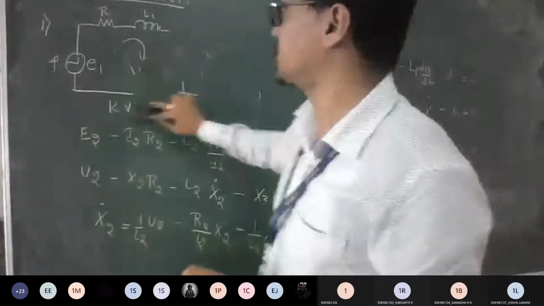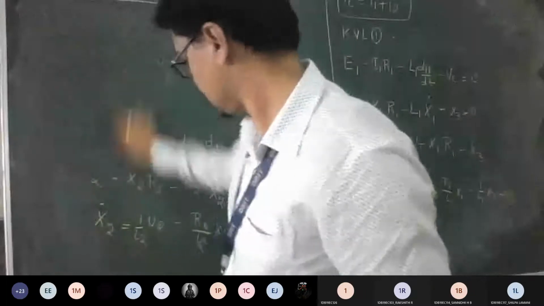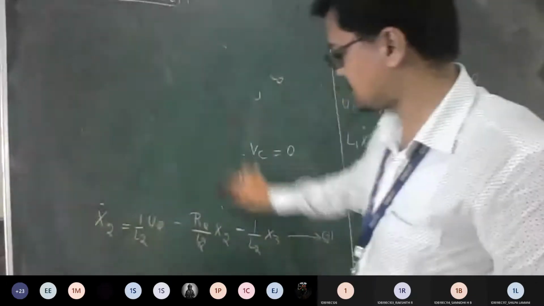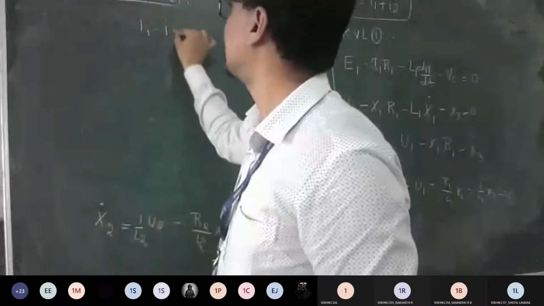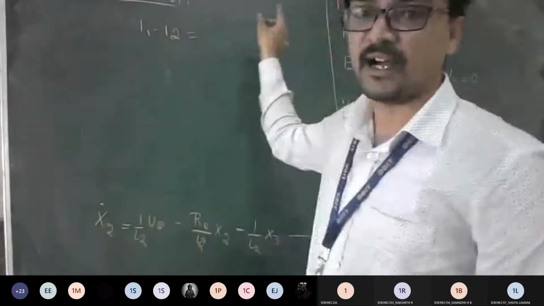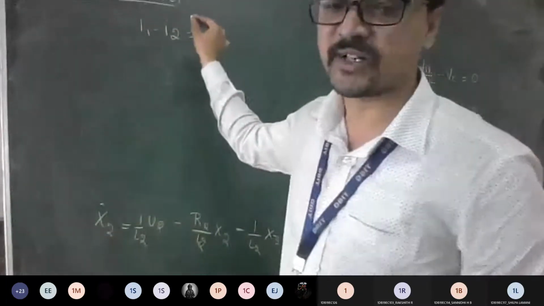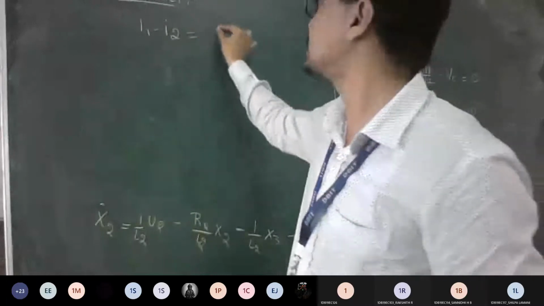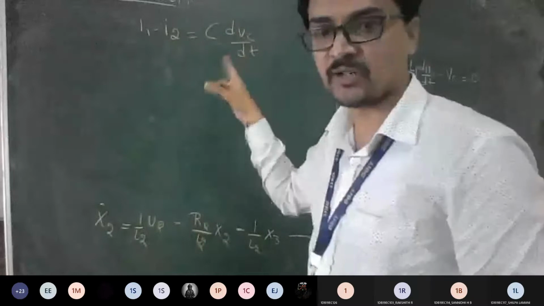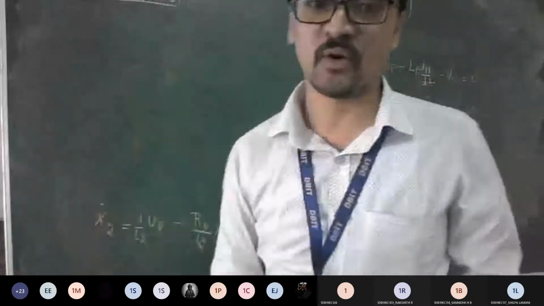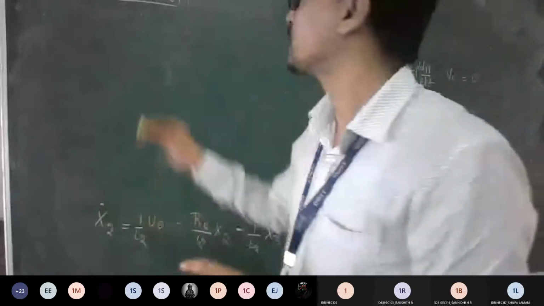So let me erase this circuit itself. The answers I'm going to keep as they are. See, if you have a doubt how we got that I1 minus I2: yesterday we wrote I1 minus I2 is equal to this IC, and from that we wrote the equation as C times dVc by dt. So in general, what is the voltage across a capacitor?